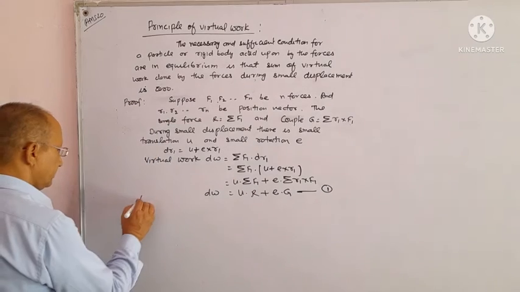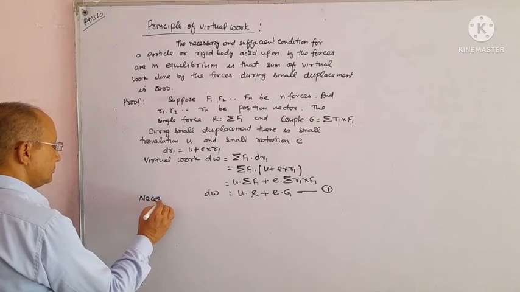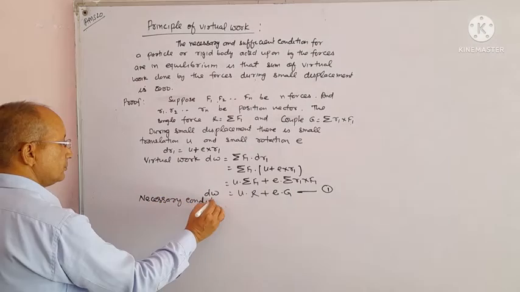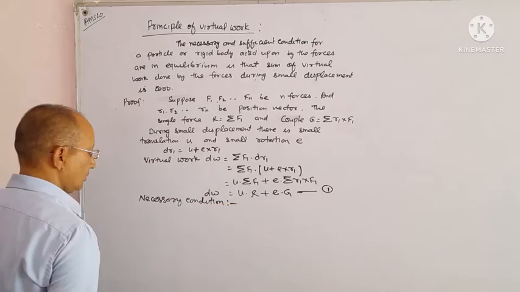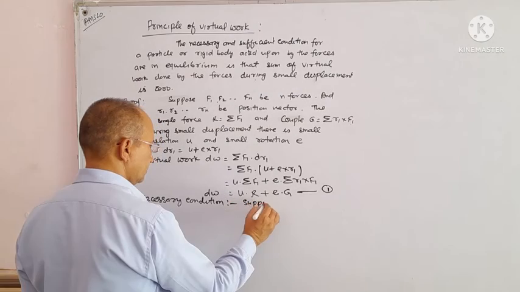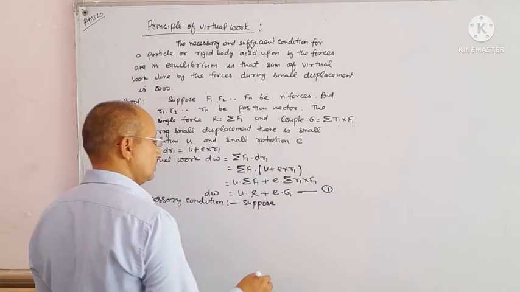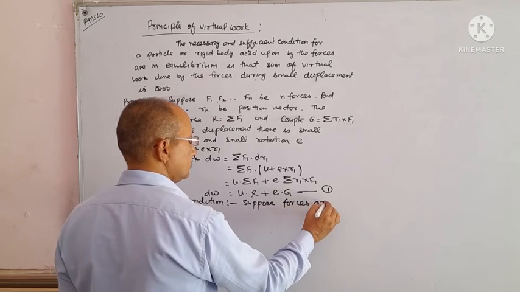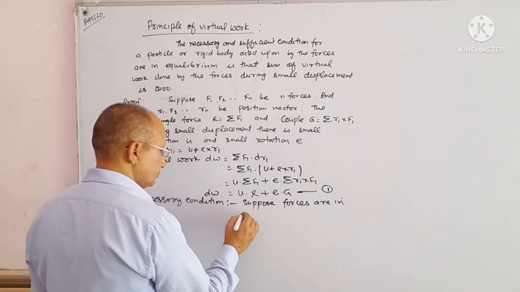Necessary condition. Suppose the forces are in equilibrium.